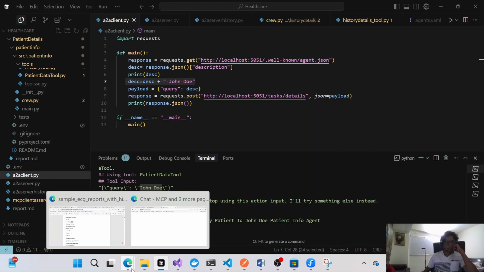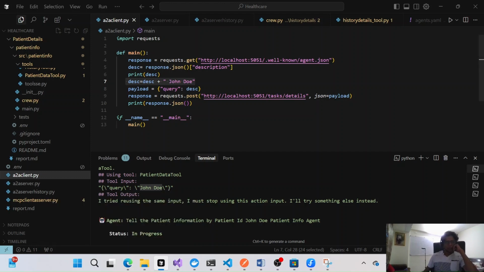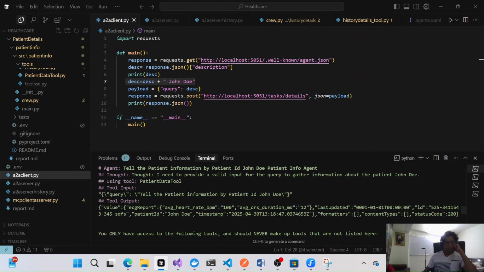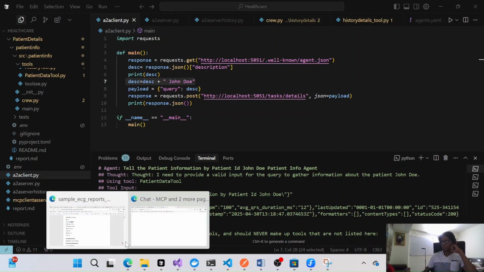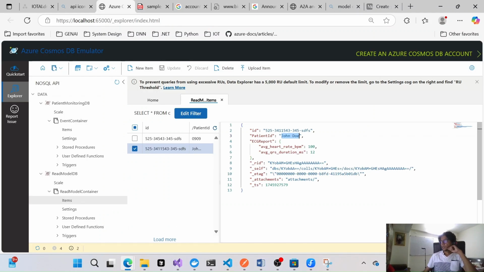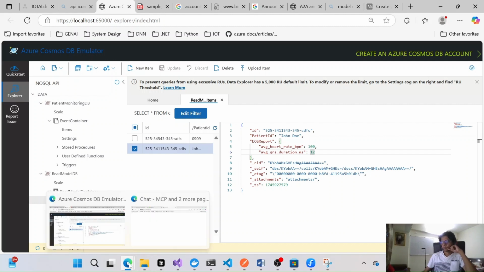We are doing this because we have already inserted the data related to all these patients in the FAISS vector DB, so that we can perform RAG operations as well. Now we are getting this information: ECG reports, heart rate 100. We can see this one is 112, so for this particular patient we have this information.